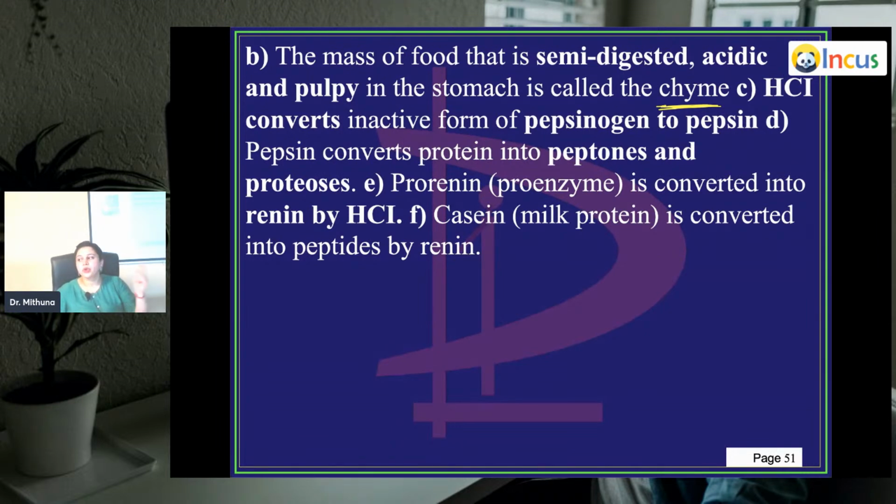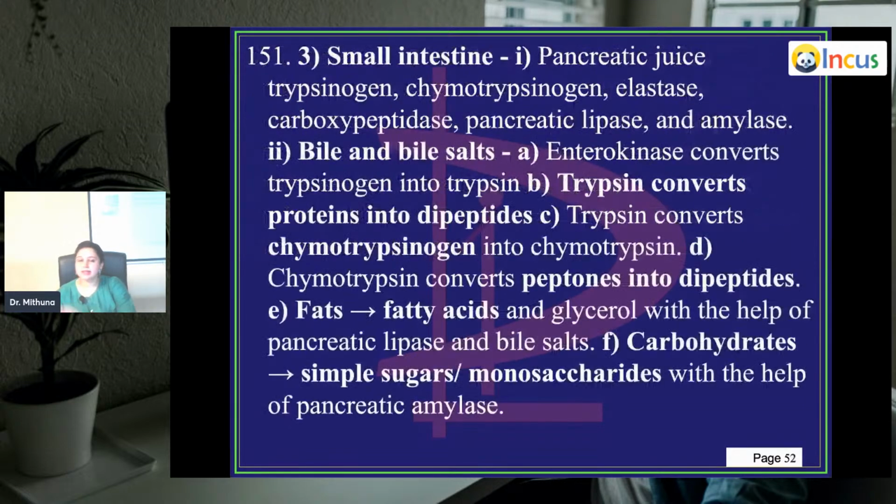Pepsin converts proteins into peptones and proteases. Then you have prorenin, which is a proenzyme, which is converted into renin by HCl. Then you have casein, which is seen in milk. It's a milk protein. It's converted into peptides by renin. So renin is important for converting casein into peptides. Yes, sir, all this is happening in the stomach.